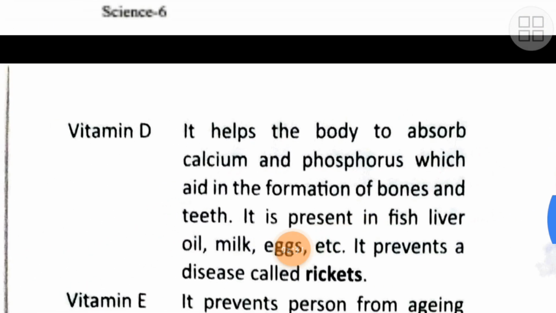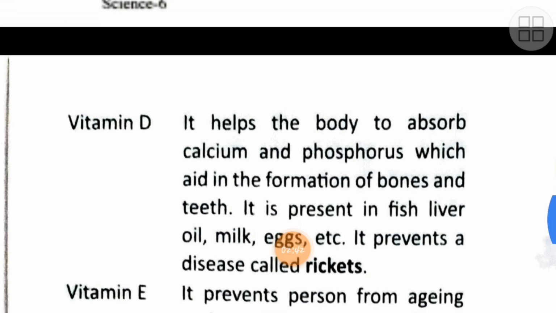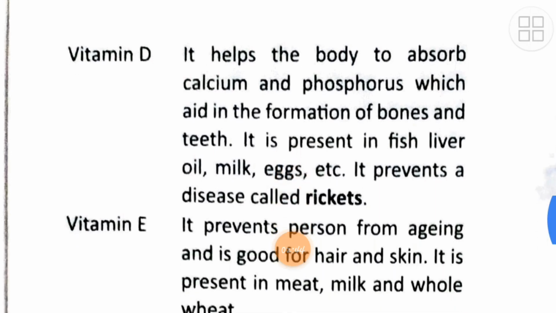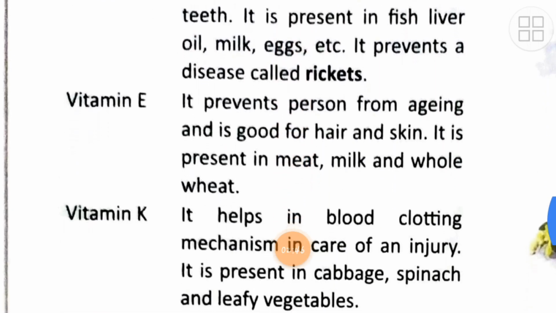Now let's move to the next page and see what all is given. Vitamin D, it is doing what? It helps the body to absorb calcium, phosphorus and helps in the formation of bones and teeth. It is present in fish liver, milk, eggs, etc. Vitamin E, it prevents a person from aging, and it is good for hair and skin. It is present in meat, milk and whole wheat.